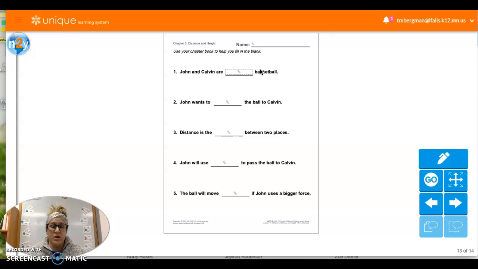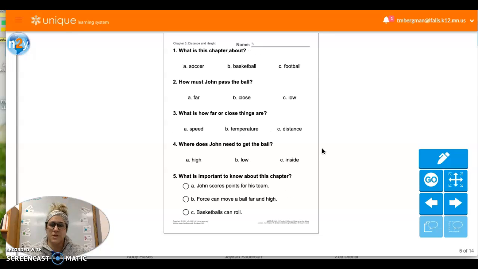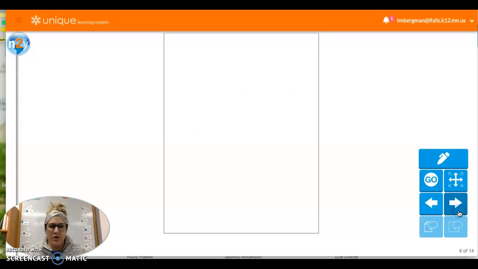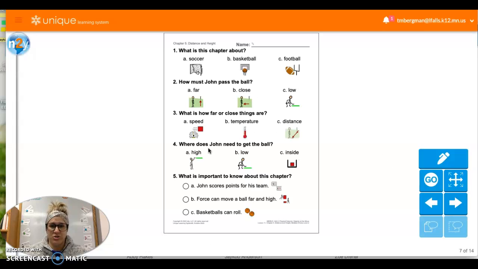So if you are stuck or struggling with this part, send an email, move on to something else, and then just wait, and we will contact you as soon as we can. Okay, there's one other part of this, so let me go back to the correct page. Again, a couple different versions of this. Yours might look like this, and then it might also look like this with pictures. So let's do the one with pictures.